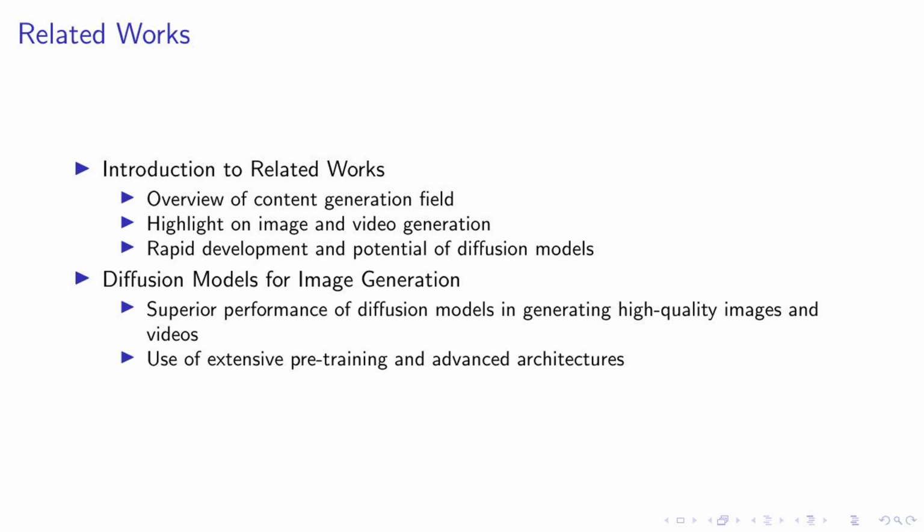This is largely due to the use of extensive pre-training and advanced architectures. These elements combined have allowed diffusion models to outperform previous methods, setting a new standard in the field of content generation. In the next slides, we will explore how we can further enhance these models to generate consistent images and videos for storytelling. Stay tuned.